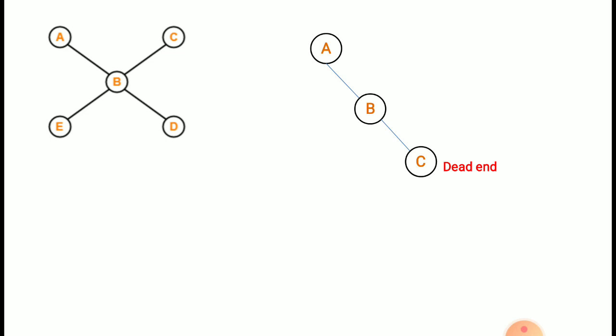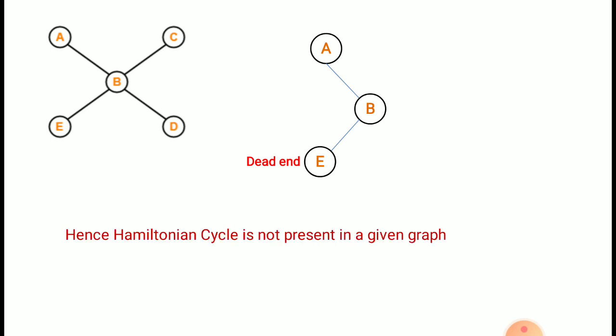From B let us visit one more vertex D, but again we will reach a dead end. So again backtrack, we have one more adjacent vertex, that is E. If I take E, again I will reach a dead end. So that's it, because in any of the possibilities it is not possible to traverse all the vertices exactly once. So that indicates that a Hamiltonian cycle is not present for this given graph.